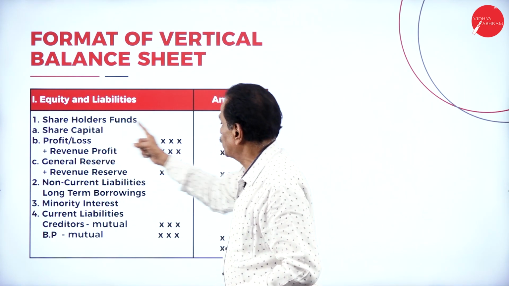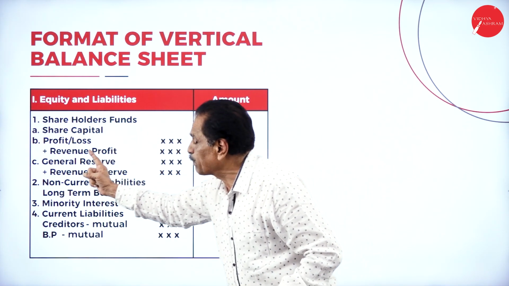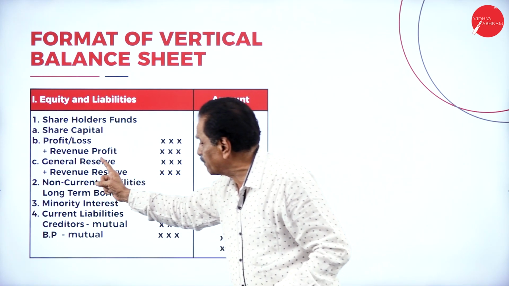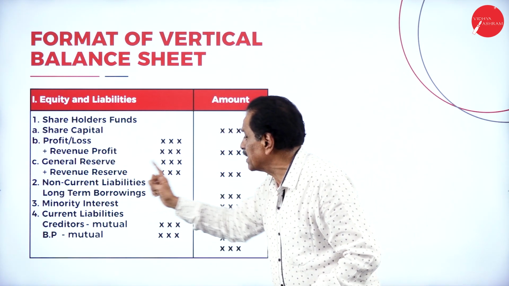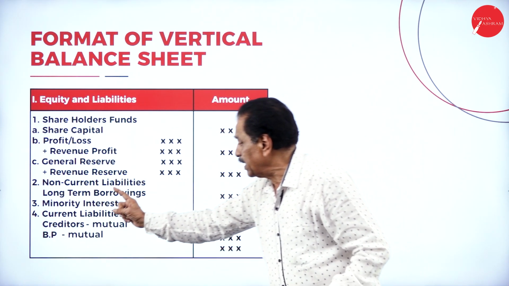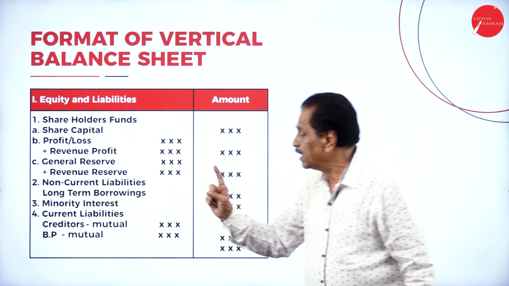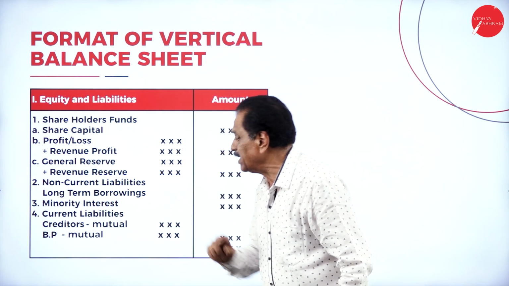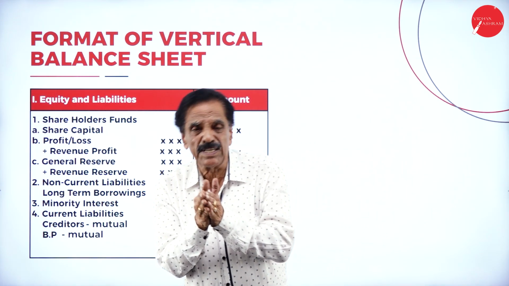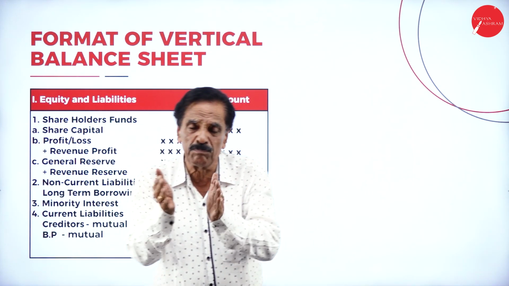So here, shareholders' fund: share capital of the holding company, profit of the holding company, add the revenue profit, general reserve of the holding company, add revenue reserve. Then non-current liability, long-term borrowing, minority interest, then current liability, creditor. So creditor of H Limited, the holding company, and creditor of S Limited, both should be added.